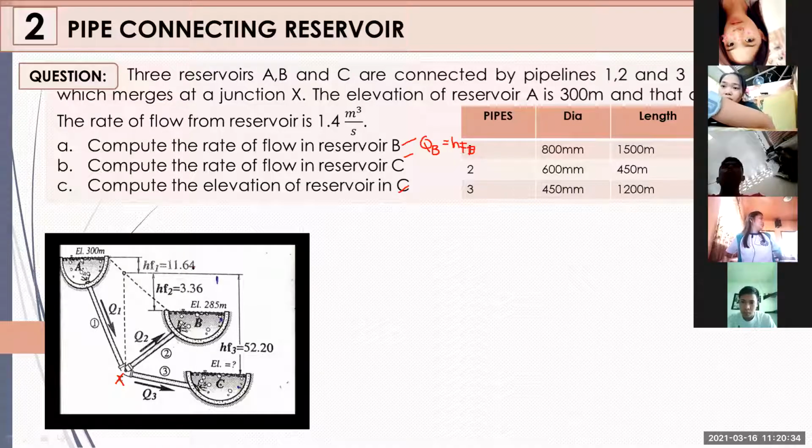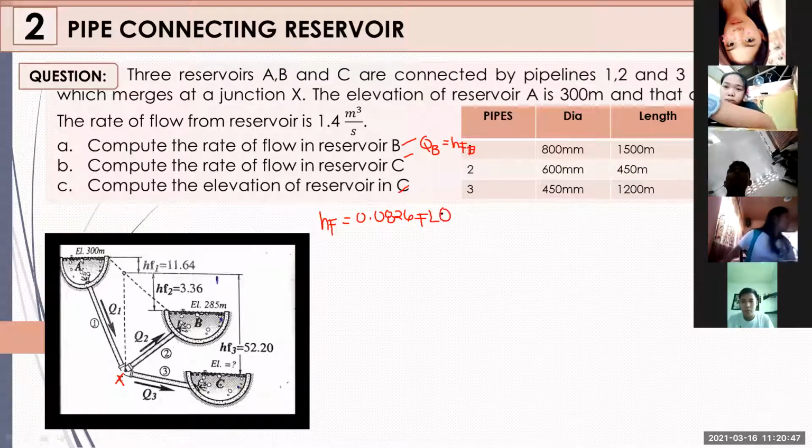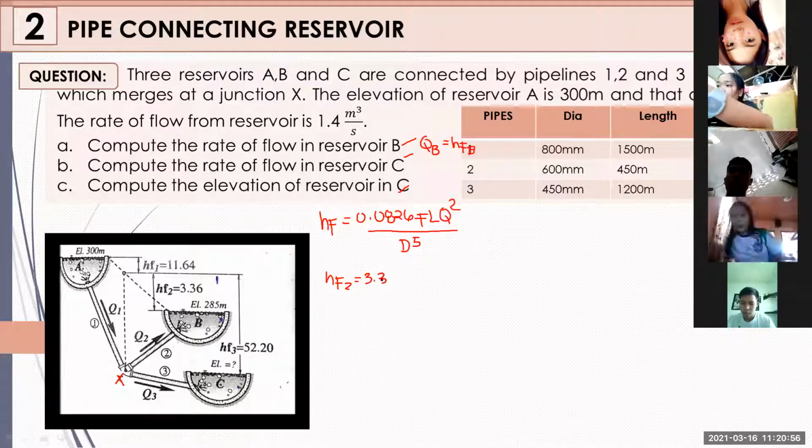Since the answer is given in the problem, let us use this equation. HF is equal to 0.0826 FL Q squared over D raised to 5. Since your HF2 given is 3.36, kindly solve the value of your QB.